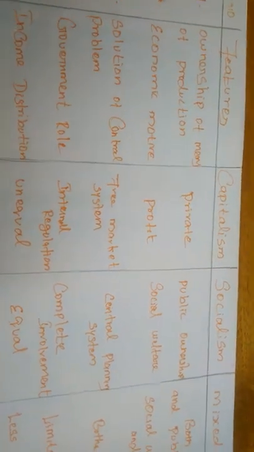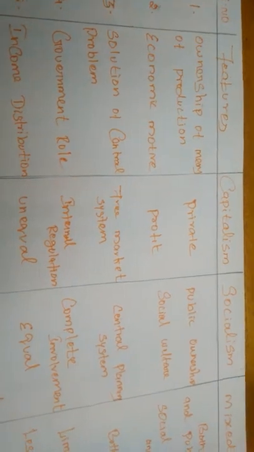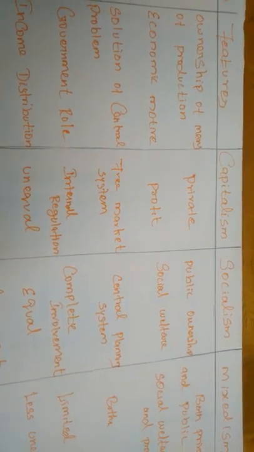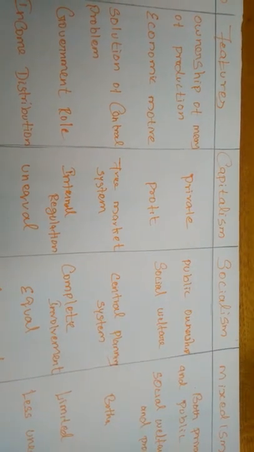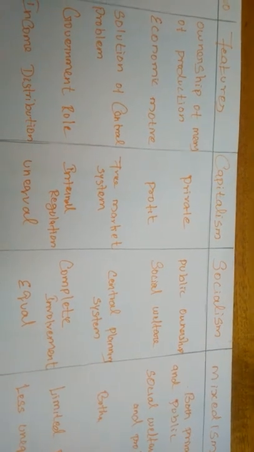Next, economic motive. How will the economic motive be in the different economic systems? First, in capitalism, the economic motive will be profit, because many entrepreneurs and capitalistic people have one main aim: earning more profit. But under socialism, the economic motive is social welfare.